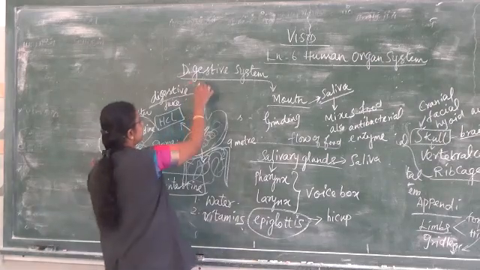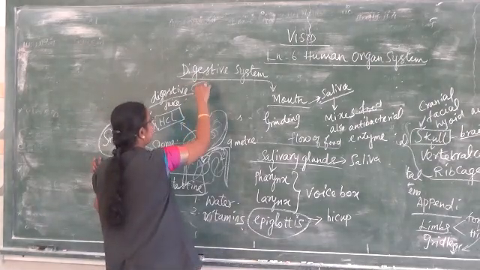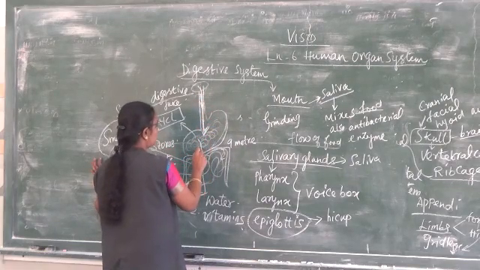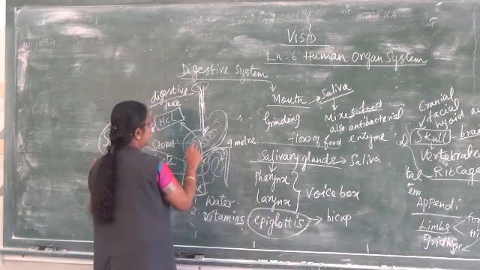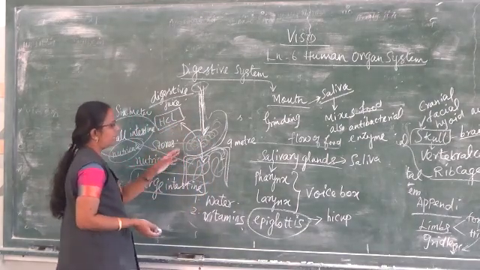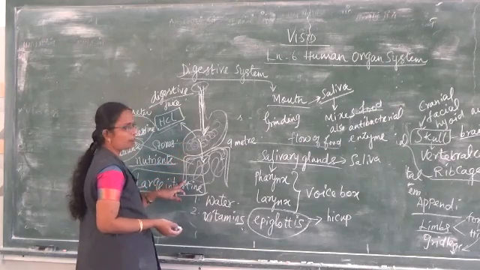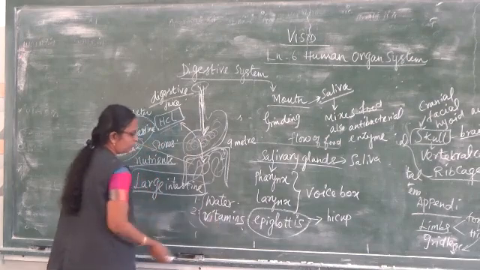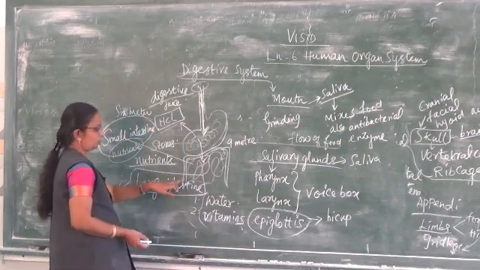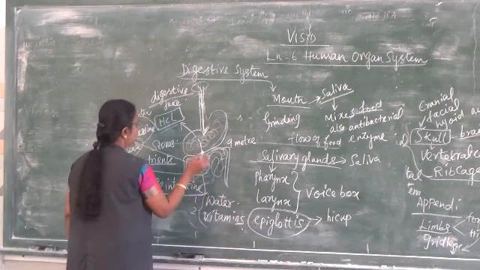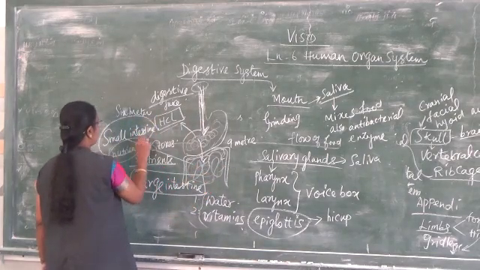So first it enters the mouth, after that it enters the trachea, then the food enters the stomach, where it mixes along with the enzymes and the digestive juices, that is hydrochloric acid. After that it enters the large intestine, where the water and vitamins are absorbed, and then it enters the small intestine, where the nutrients and other minerals are absorbed.